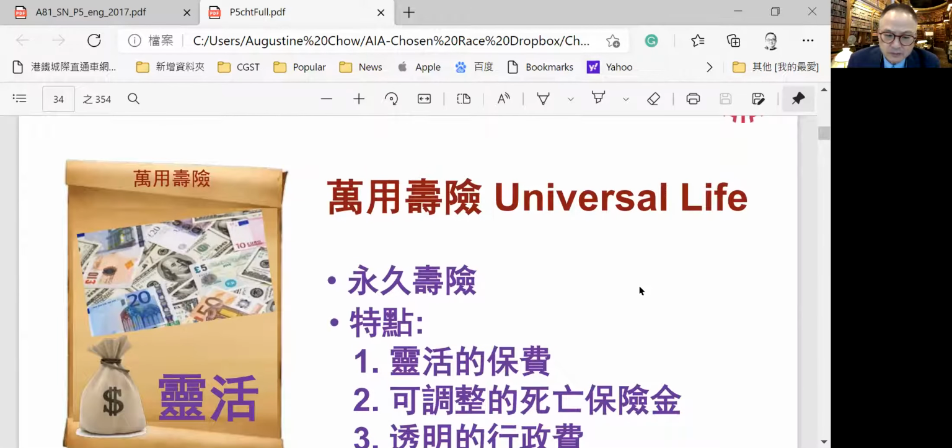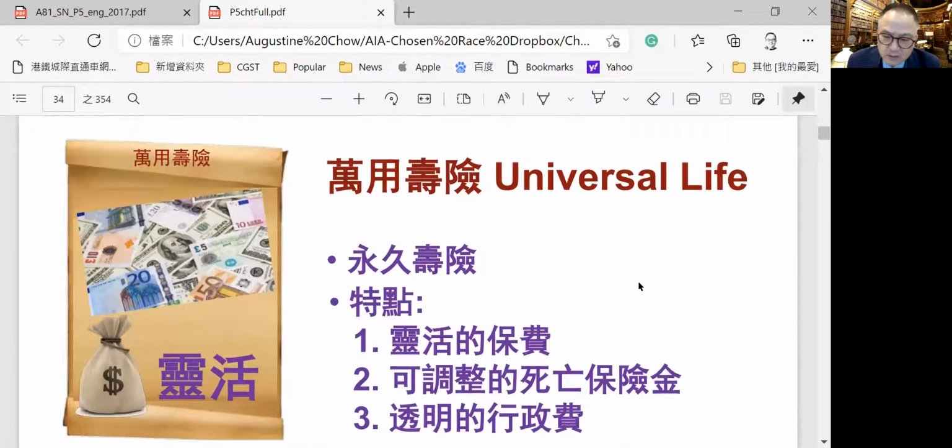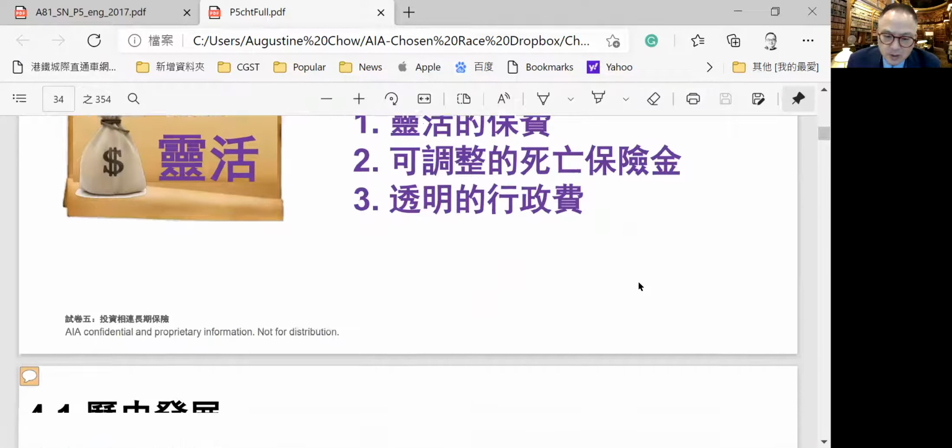What is universal life? Universal life is a long-term life policy which gives you flexible premium and flexible death benefits, and all the administration fees, all the accounts, debits, the fees, the cost of insurance, administration fees, penalties, everything is listed. Like a traditional policy, where a lot of expenses are not listed. You will not know. You just know how much you paid and how much you will get. And you don't know the fees and the cost of insurance. But in your universal life policy, everything is so transparent. You know everything.